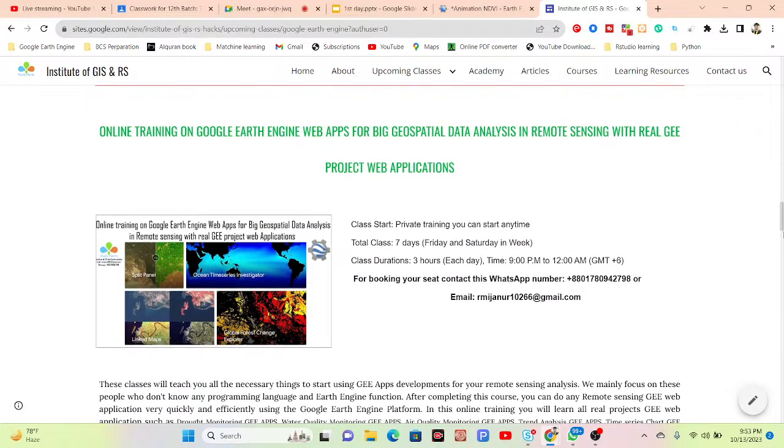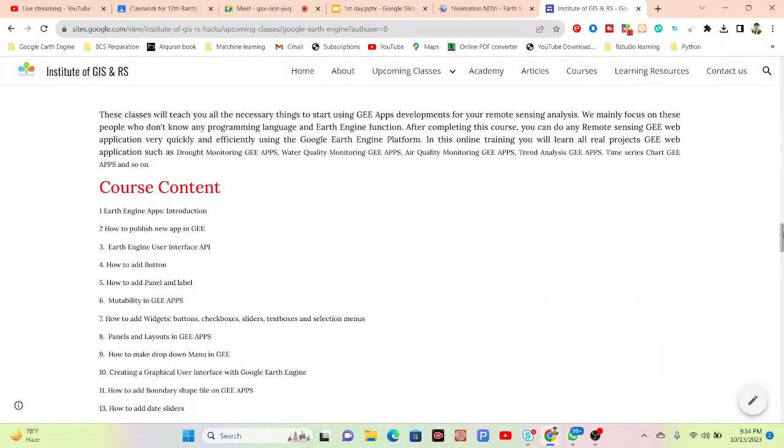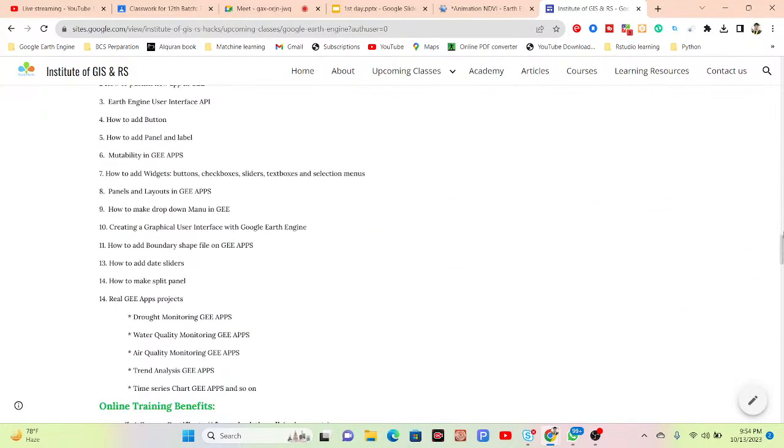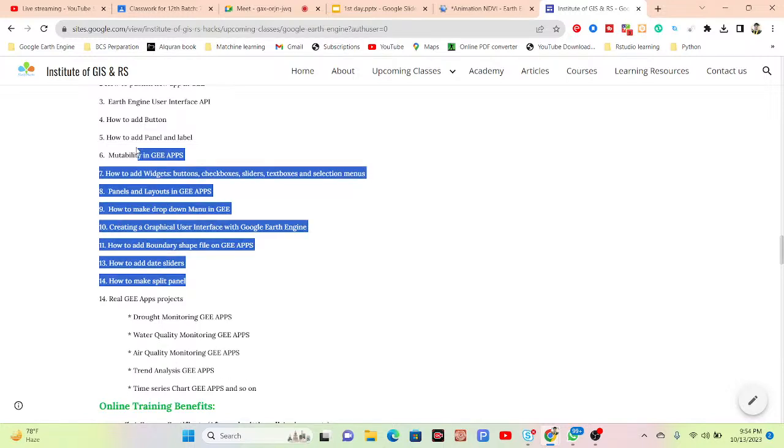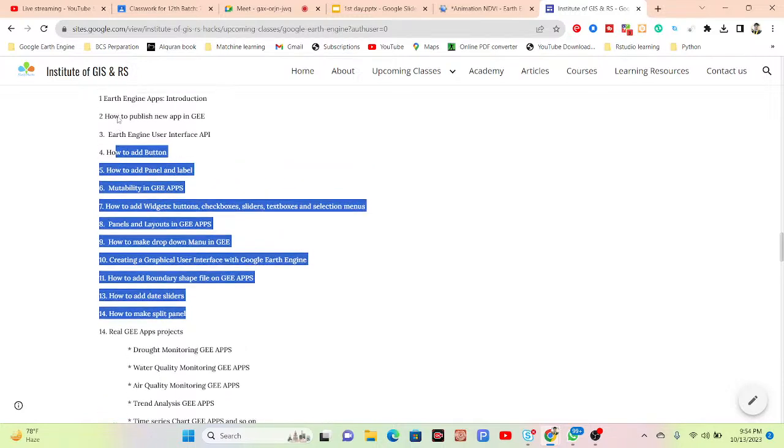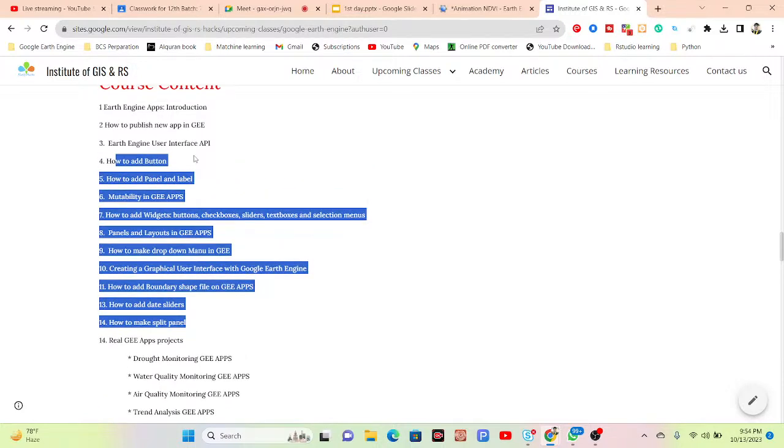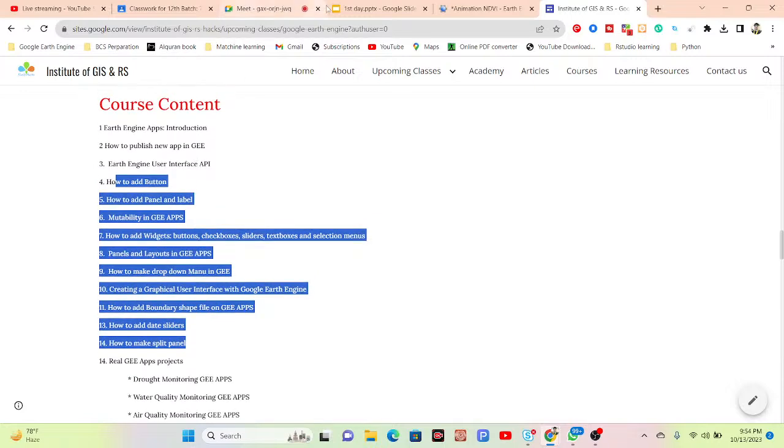In the web application for remote sensing on the Google Earth Engine platform, we can easily handle different types of applications. You can also get some real projects here: drought monitoring web application, water quality, air quality, trend analysis, time series. As well as all of those beginner things will be completed for the web application, such as how we can easily add a button, or how we can add a panel label. A lot of things, like how to add a button, checkbox, slider. It will be completed. So that is the other 7 days.